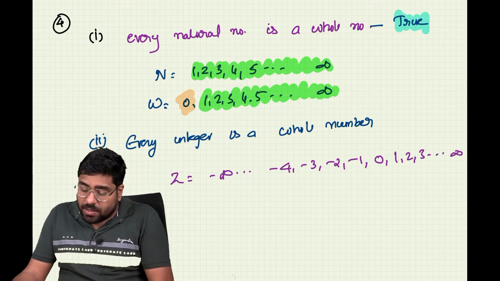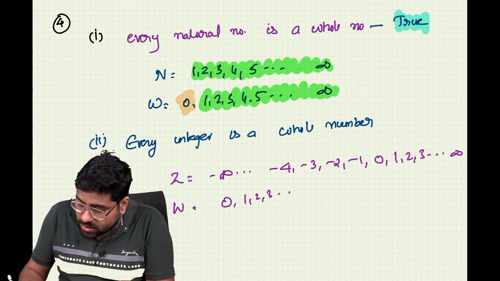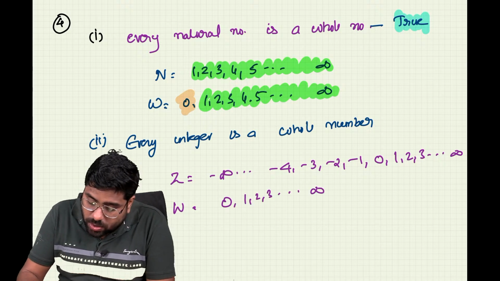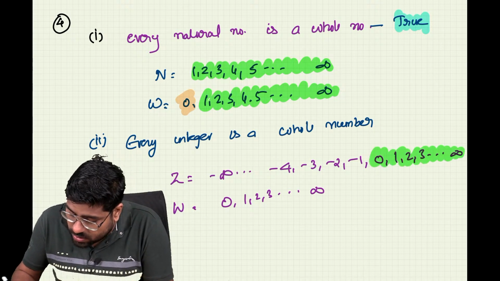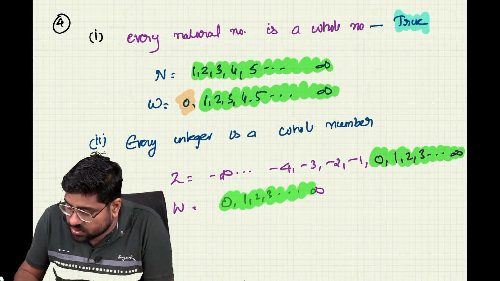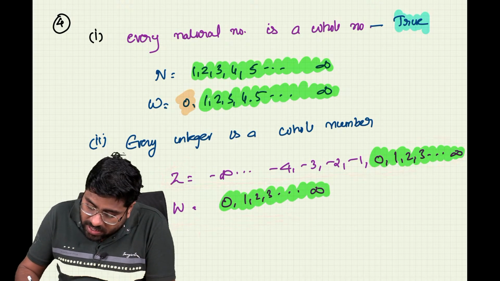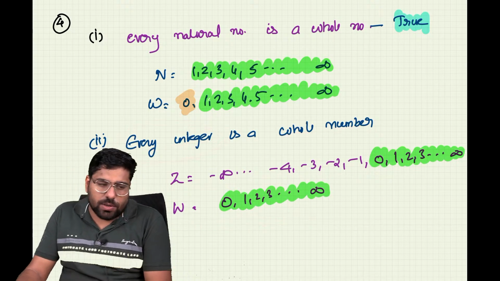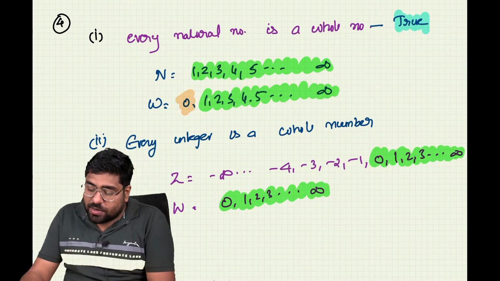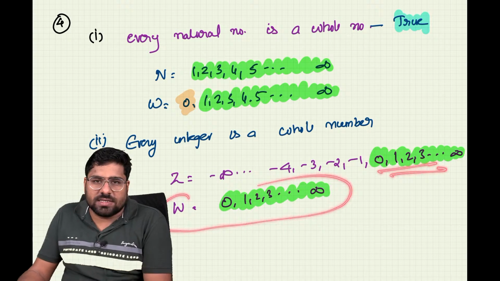till infinity. Next, write only the whole numbers. Whole numbers is going to be 0 1 2 3 etc. till infinity. So handle only the whole numbers, highlight them. Yes, this is going to be my whole numbers. Here the whole numbers are. So you can see all the integers contain all whole numbers. If you ask whether every integer is a whole number, we have to check whether this statement is correct or not. Actually, here we need to look at the English carefully. So we can say that all whole numbers are integers.